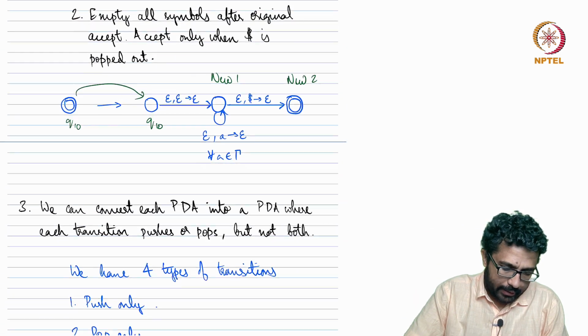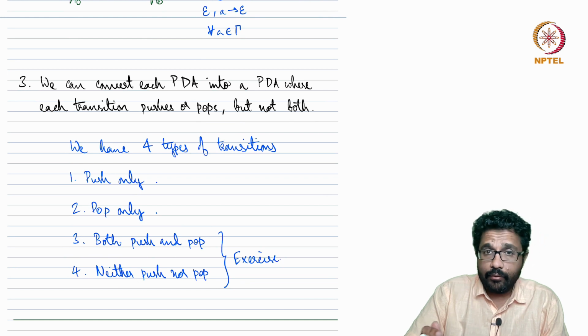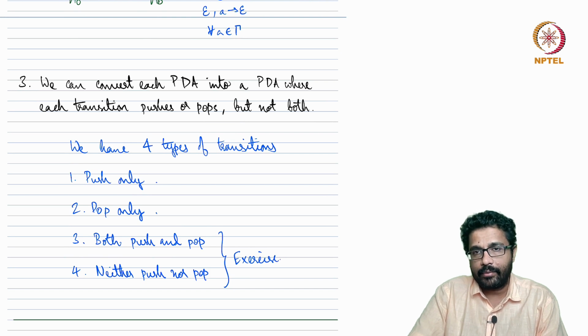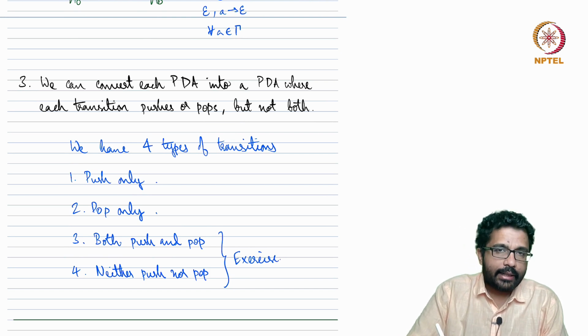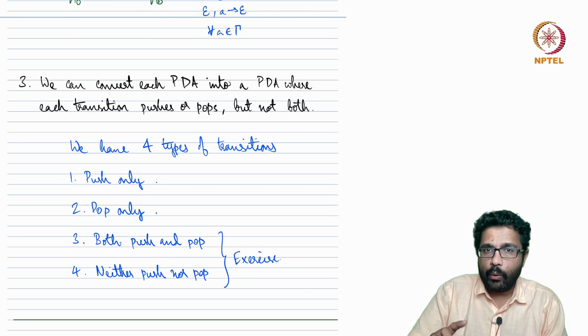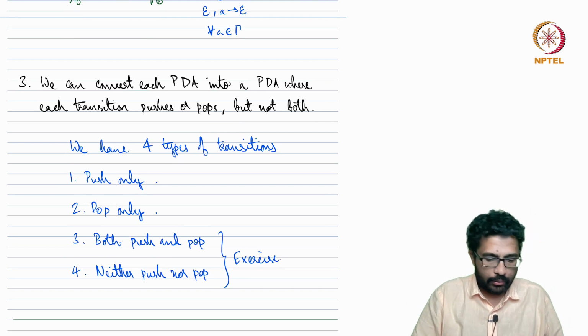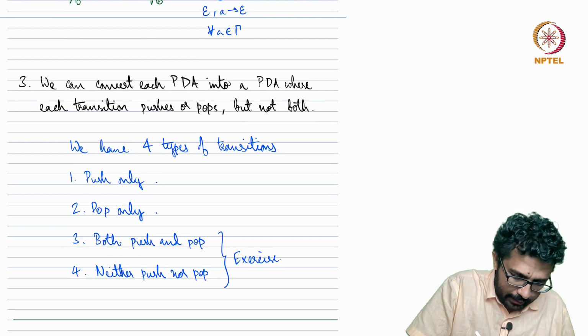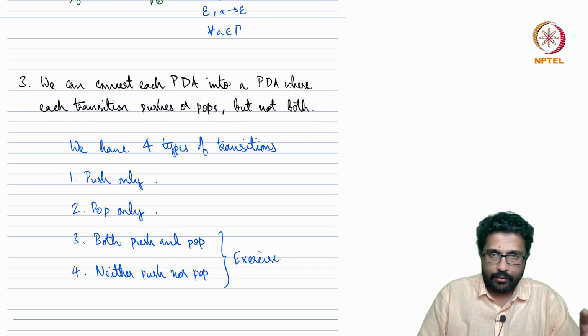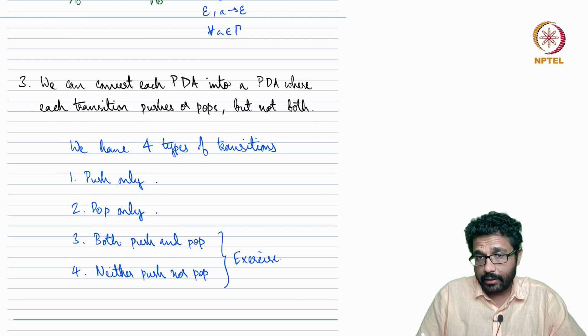So the third point is that, as per the rules of a PDA, we are allowed to have 4 types of transitions. One where there is only push, one where there is only pop, one where there is both, and one where there is neither. So the claim is that we can always convert the PDA into an equivalent PDA where every transition has one push or one pop but not both. So every transition will be of type 1 or 2. If it is type 1, we can retain the transition. If it is type 2 also, we can retain the transition.